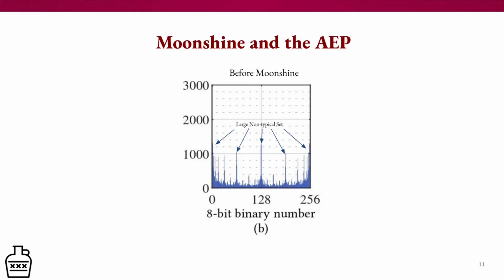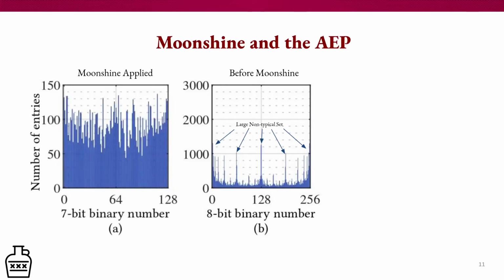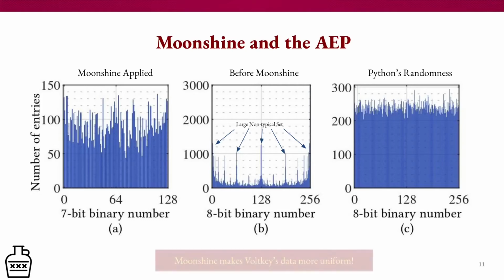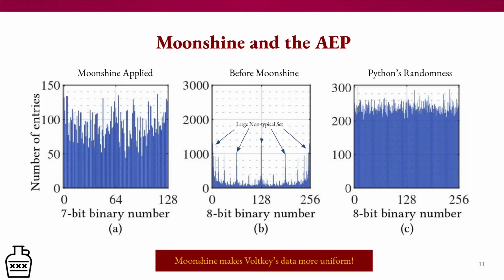So what happens when we apply Moonshine? Well, the set becomes a lot more uniform. We see that going from B to A is a large leap in uniformity, and also we throw out a lot of values. And for reference, Python's random number generator is graph C, and Python's random number generator passes all the NIST tests and is almost completely uniform. And A and C are much closer relative to one another than B and C are. Therefore, Moonshine makes Volkey's data more uniform after being applied.